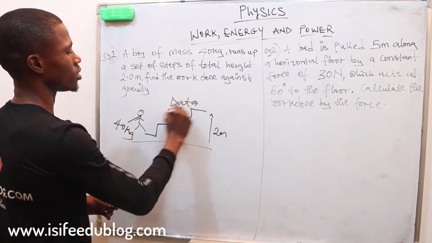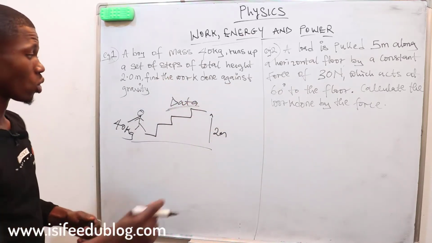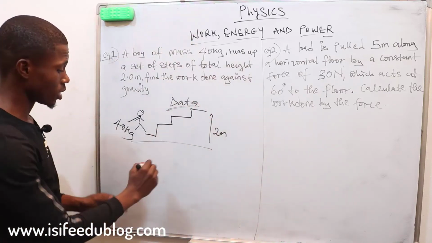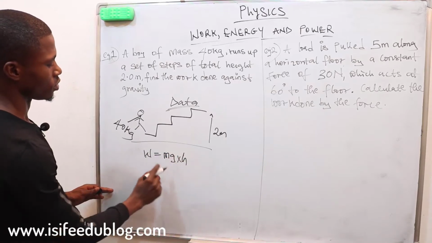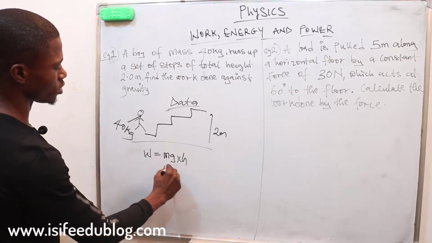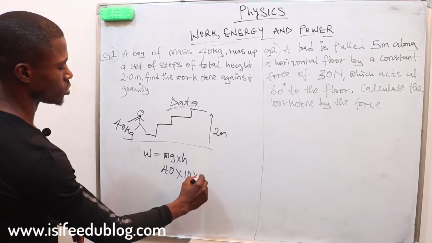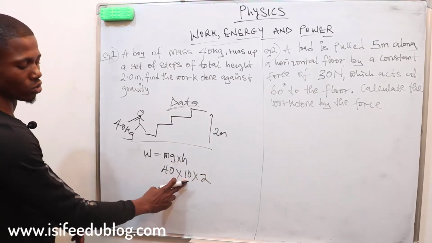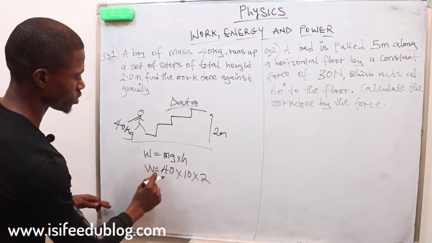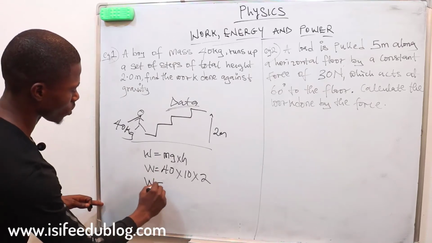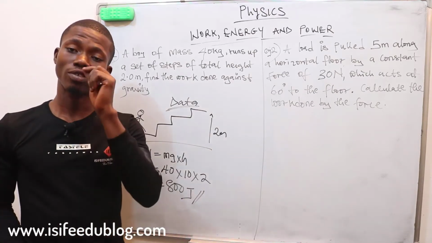So find the work done against gravity. We know that whenever we are going in a vertical manner, our work done is equal to mass times gravity times height. Our mass is 40 kg. So 40 times our acceleration due to gravity, that is 10, times our height, which is 2. 2 times 10 is 20, and 20 times 40 is 800. So finally our work is equal to 800 joules, capital J. This is our answer to our first question.